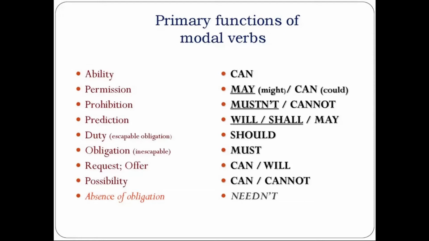The second, the modal verb which indicates permission. Modal verbs are may and can. The past form of may is might, and the past form of can is could. May, might, can, could. The next type is prohibition. For example, mustn't or cannot. For example, you mustn't break the rule. You cannot go home right now.